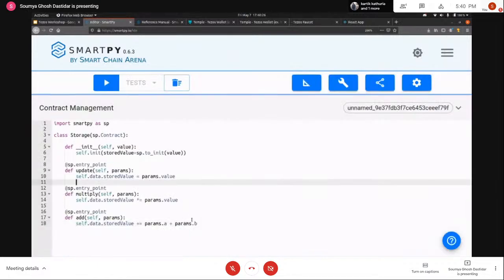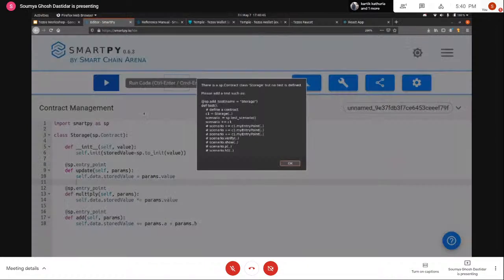So now that we have written the contract, we need to test it out. So here's a play button that we can run. That is saying we can run the code. This is going to actually simulate the network and just run the code as it is in the browser. So it's going to run the tests also. If I go ahead and run the code, it's going to throw me an error right now and say that there are no tests specified here.